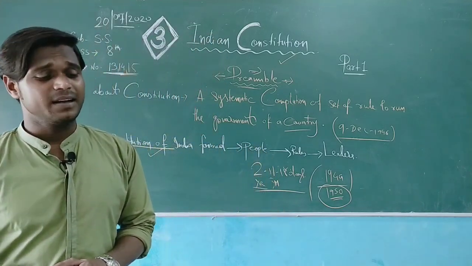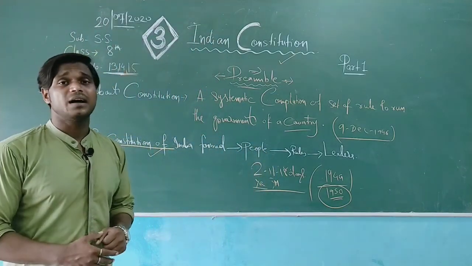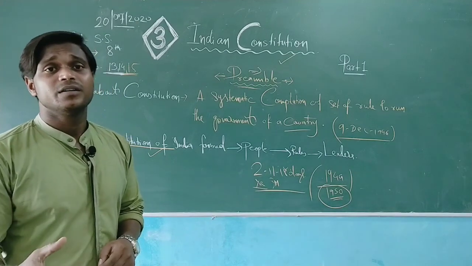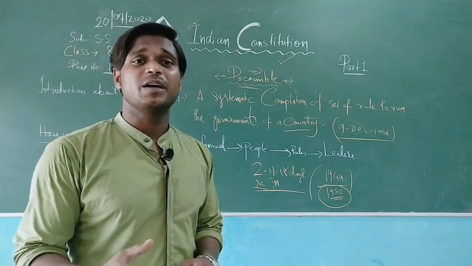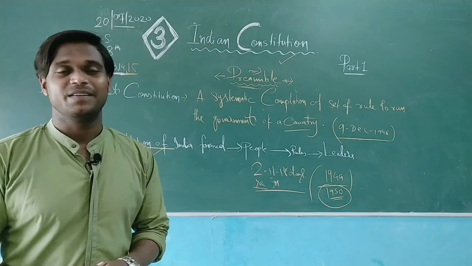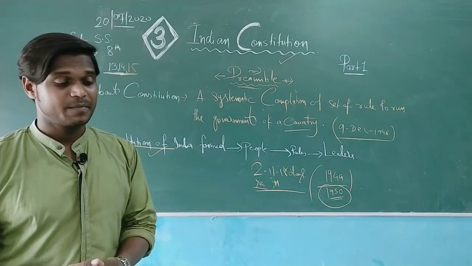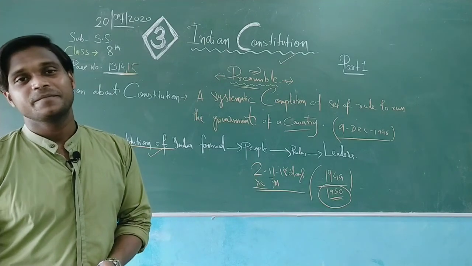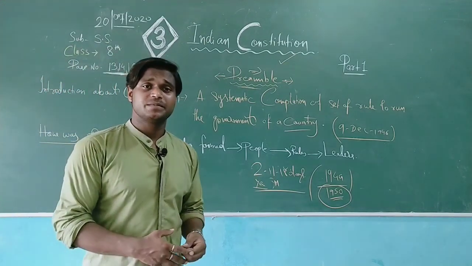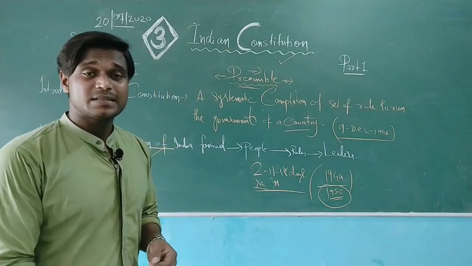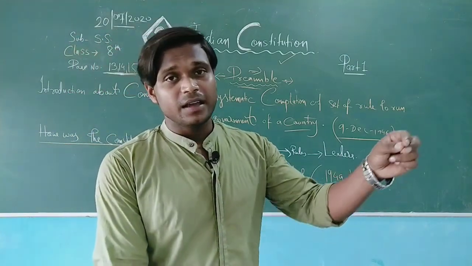So later we can say that elections are the barometer of democracy. If democracy needs to rule, we need to hold elections. Only then can these elections be done. Representatives are selected from the elections.